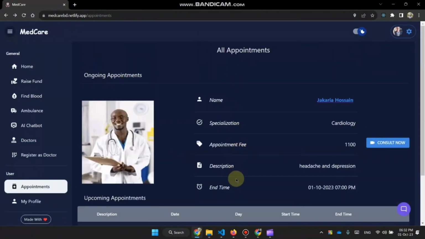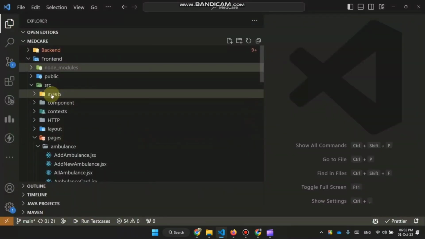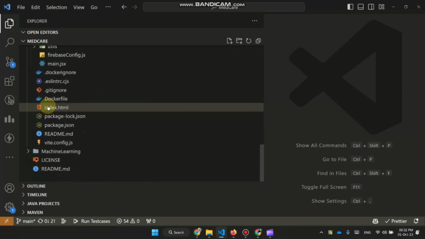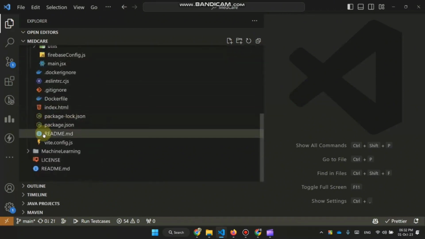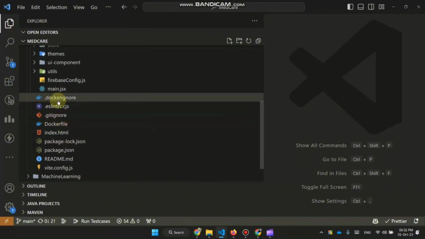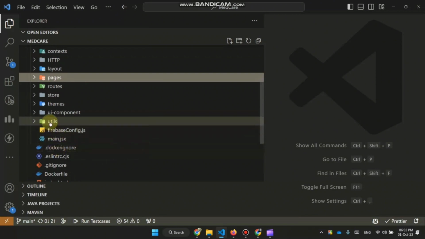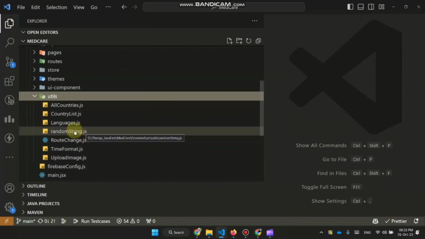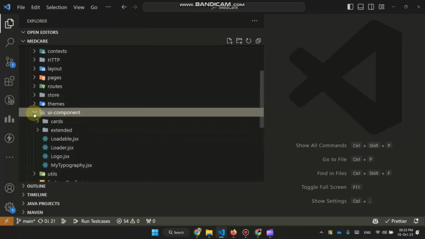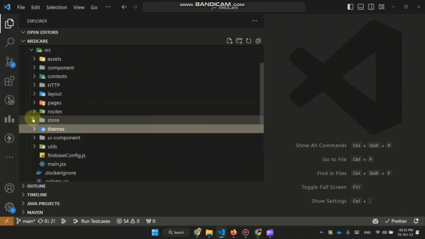Now let's take a short preview of the code structure of the front end. In the front end folder, I have this index.html file for React component, the Docker file, and some other React configuration files with this Firebase config.js. In the utils folder, I have all the utility functions and constants. Same goes for UI component, the components used all over the UI. In themes, I have customized the theme for light and dark mode.